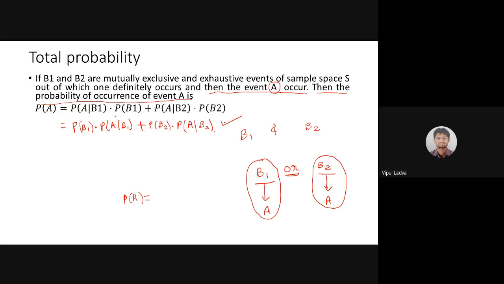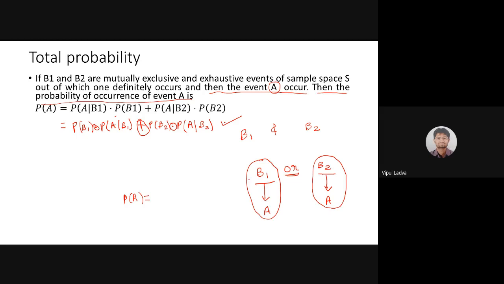Now, why is this happening? Why have I used addition over here? Why have I used multiplication in both these places? Can anyone explain this? Sir, because it is either B1 or B2. Yes, you had already learned these things in your 12th, so I'm expecting a fine answer from your side. Yes, Rishabh, please. Sir, it is either B1 with A, meaning if B1 occurs, A has to occur, or B2 will occur and A has to occur. So that is why we are using OR.